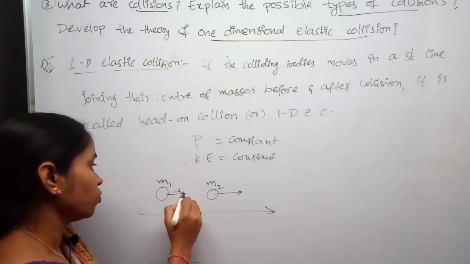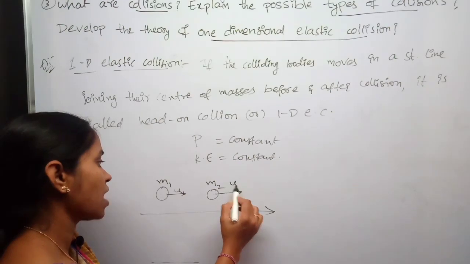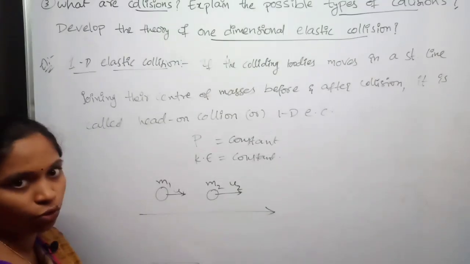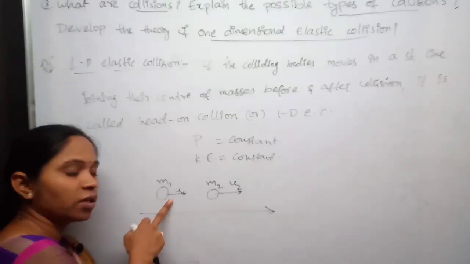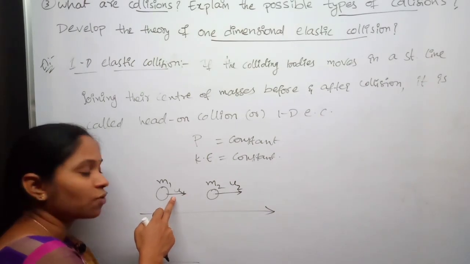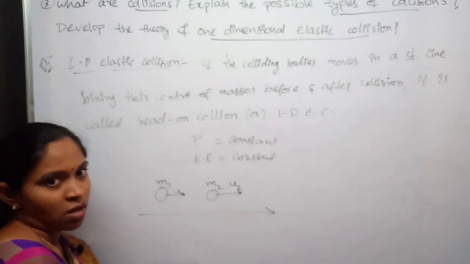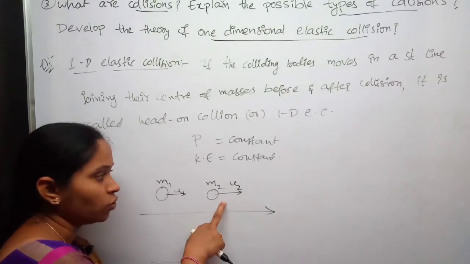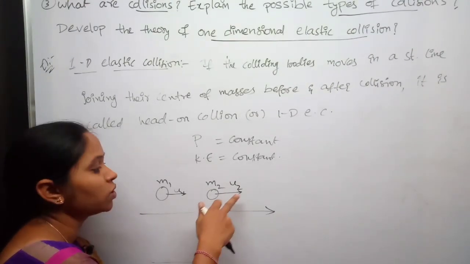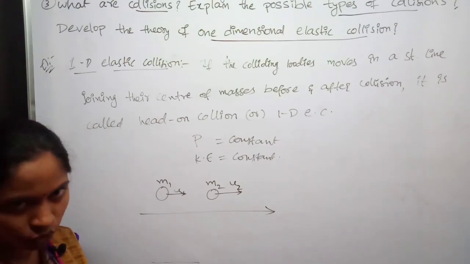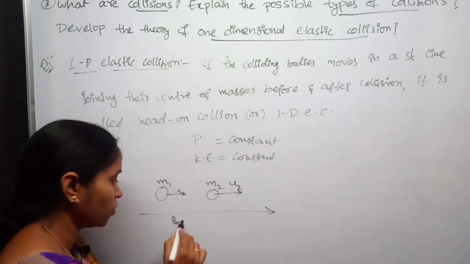Let us consider a body of mass m1 which is moving with velocity u1 and another body of mass m2 which is moving with velocity u2. This is before collision.